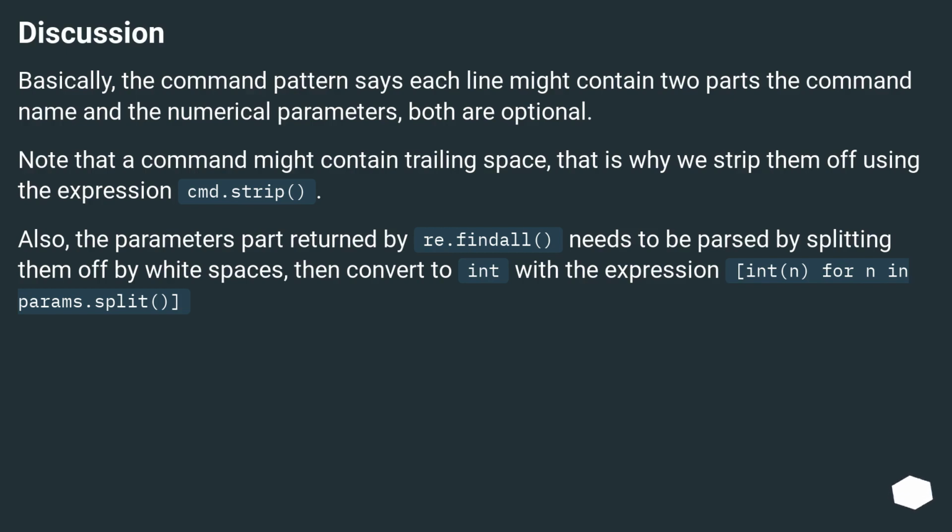Discussion. Basically, the command pattern says each line might contain two parts: the command name and the numerical parameters. Both are optional. Note that a command might contain trailing space, that is why we strip them off using the expression send_d.strip. Also, the parameters part returned by read.findall needs to be parsed by splitting them off by white spaces, then convert to int with the expression int(n) for n in params.split().